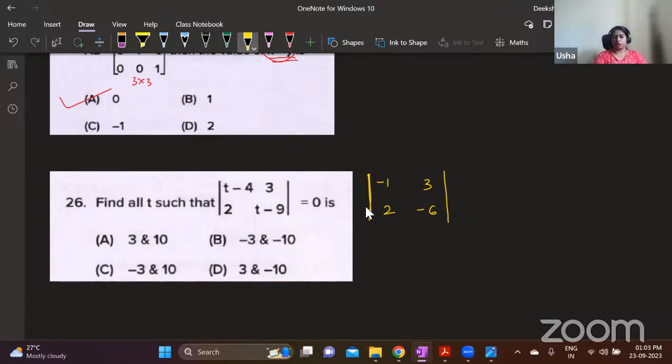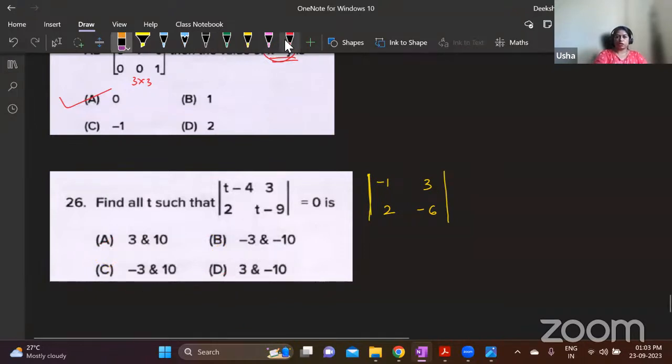First check with 3. If that is correct, then these options with minus 3 are wrong. Then check 10. If that is also giving you 0, then option A is the answer. If that is not giving 0, then of course option D is the answer.